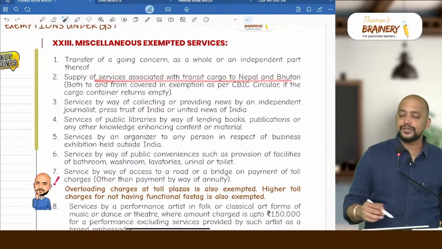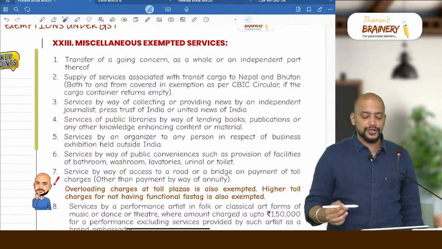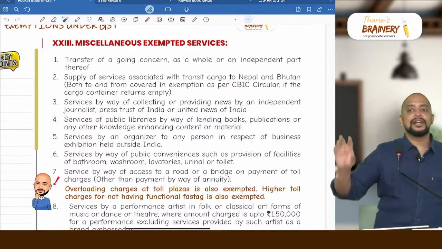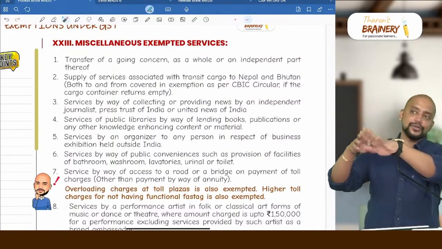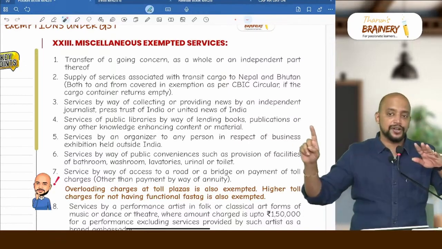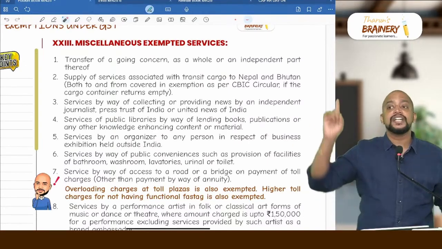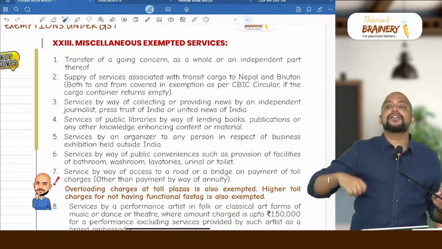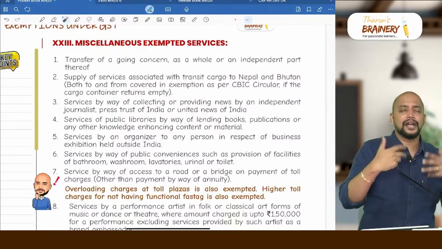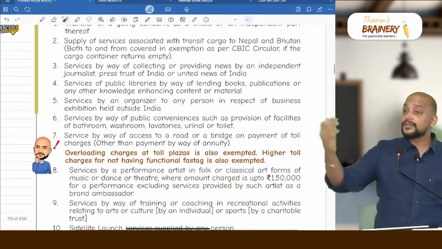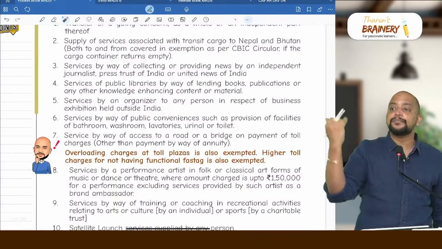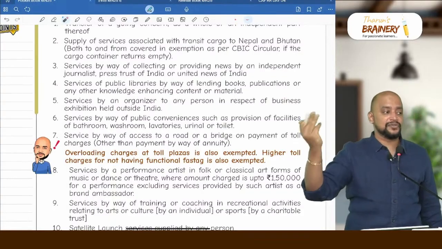Supply of service associated with transit cargo to Nepal and Bhutan. Nepal and Bhutan are landlocked countries. The goods are unloaded in India and thereafter it is going to Nepal and Bhutan. That is known as transit cargo. For the transit cargo, e-way bill is not required. And if you provide any services like loading, unloading, transportation, everything will be exempted. Then even the return journey also, if it is returning empty, for that we collect some charges, it will be exempted.